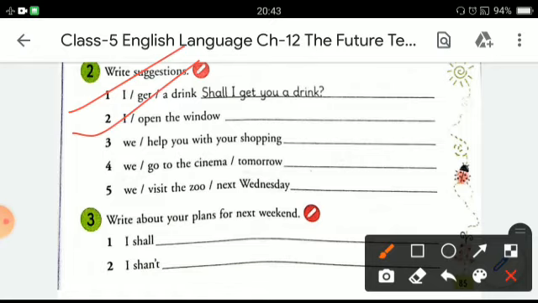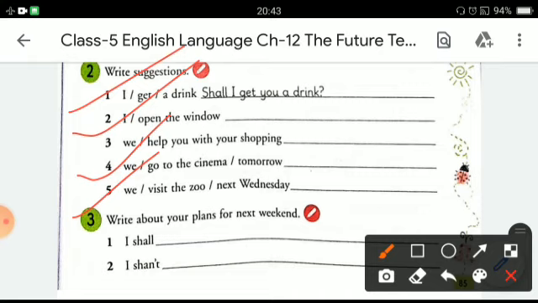Shall we help you with your shopping? Fourth one is we go to the cinema tomorrow, or shall we go to the cinema tomorrow? We visit the zoo next Wednesday. Shall we visit the zoo next Wednesday? So in this way, we can make sentences of suggestions.